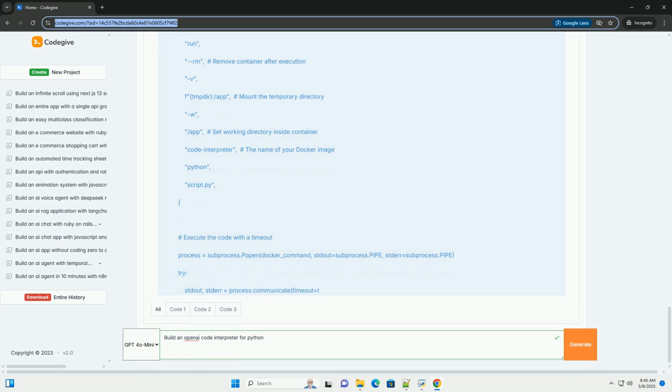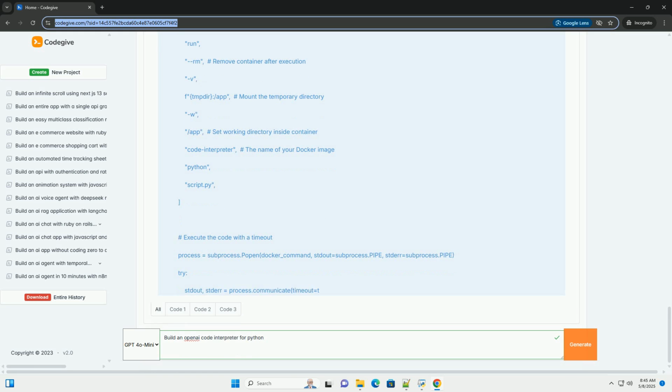Dockerfile, optional, for Docker sandboxing. If you choose to use Docker, create a Dockerfile to define the execution environment. Create a requirements.txt file. Build the Docker image. 5. main.py, core code. Here's the main.py file, which contains the core logic for our code interpreter.